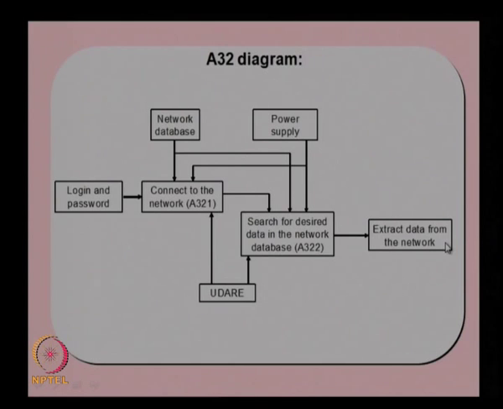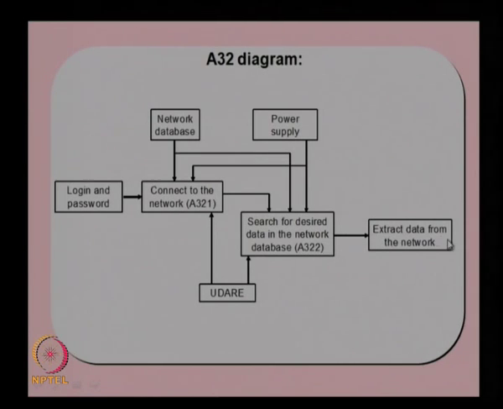level 2 diagram. In the level 2 diagram, we will try to decompose the function A32 into its subcomponents. So, we can see that here A321 and A322 are the 2 sub functions of A32. In A32, connect to the network is basically to search for data. Connect to the network is one function, and search for desired data in the network database is another function. These 2 functions will provide you the data which is needed to provide the service.